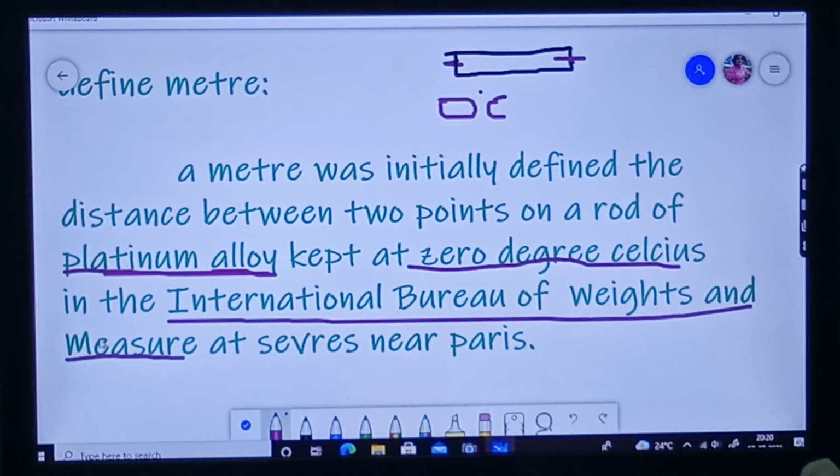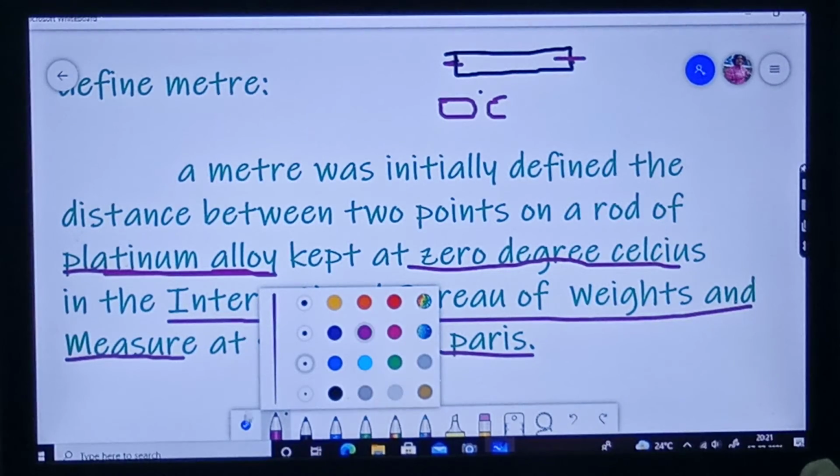Weights and measures are what? Length, mass, weight, etc. Okay. Where is this International Bureau of Weights and Measures? At Sevres near Paris. See, don't confuse the International Bureau of Investigation with the International Bureau of Weights and Measures. Okay.